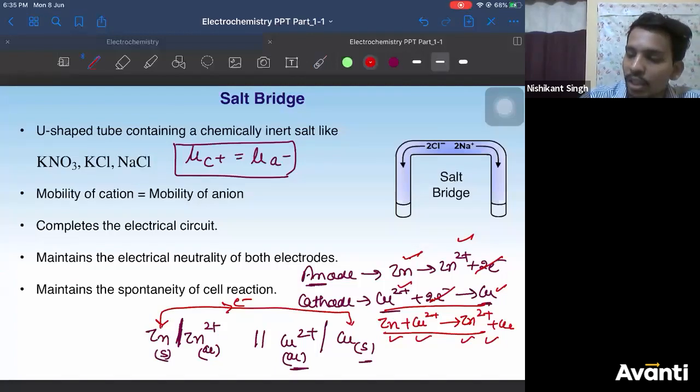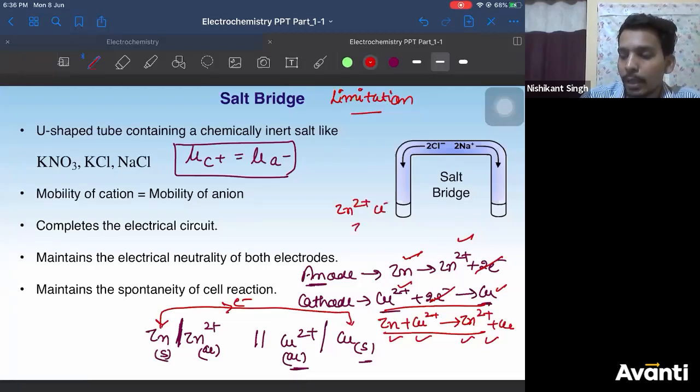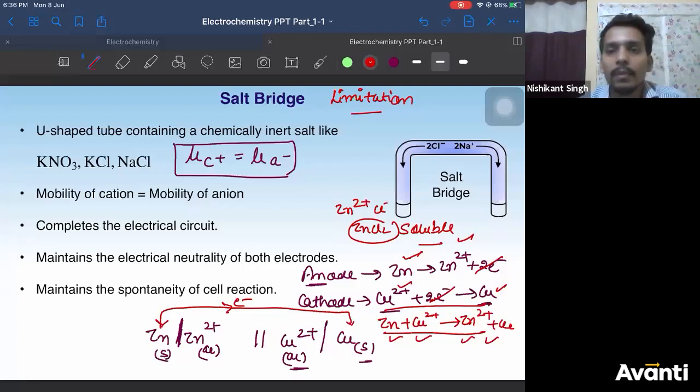So I think I have explained to you the function of salt bridge. I need to mention the limitation of salt bridge. What is the limitation of salt bridge? So guys, I told you there was an extra Zn2 plus ion. Cl minus comes and neutralizes this Zn2 plus by forming ZnCl2. This ZnCl2 should be soluble. It should be soluble. Then only it is functioning as salt bridge.